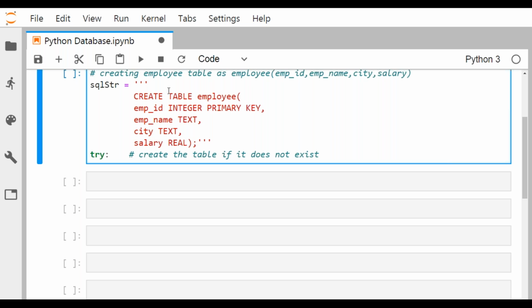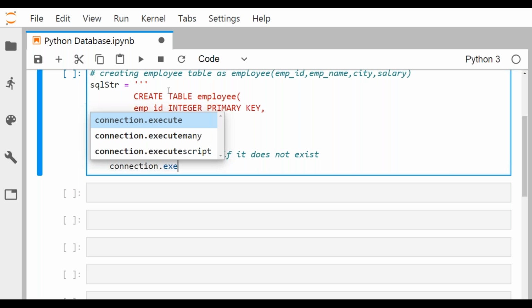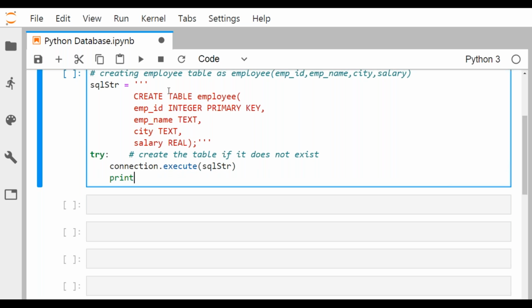So create the table if it does not exist. So under this try, we'll be going for connection dot execute. So connection dot execute, then we will be going for SQL str. So now we'll be going for print: Table has been created successfully. Table has been created successfully, and then it is okay for us.